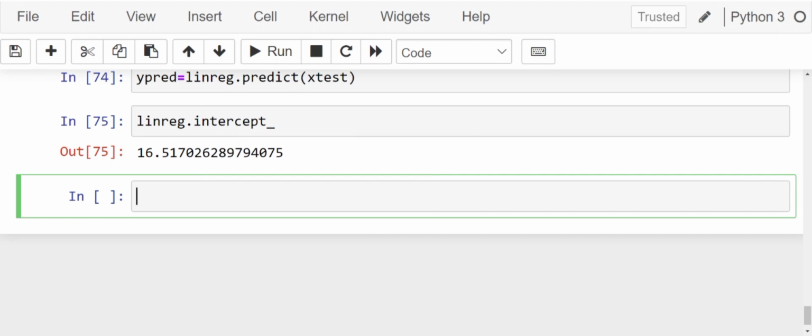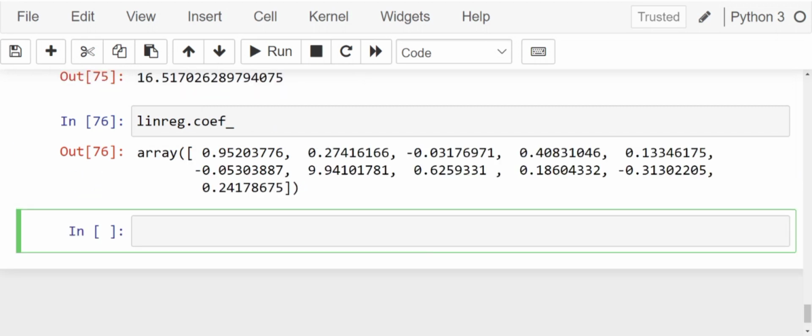Intercept is the point where x is equal to 0. That's the point where the line touches the y-axis. Now let's look at the slope coefficients. linreg.coef_. We have an array of coefficients. This is not very pleasing to our eye.